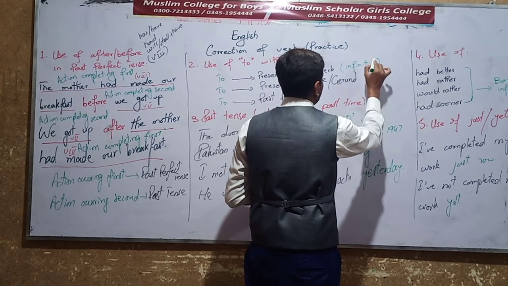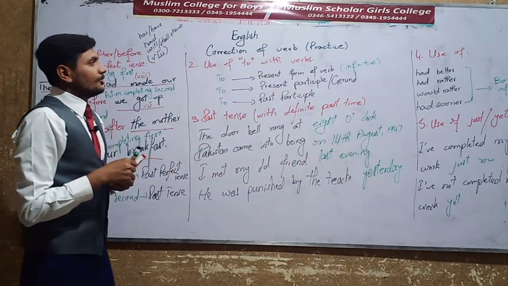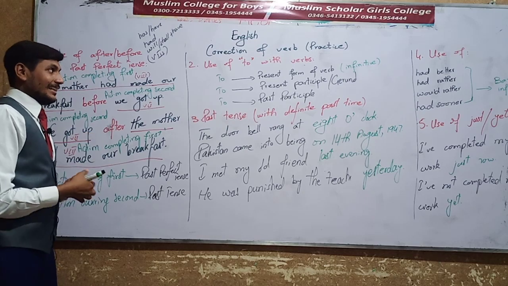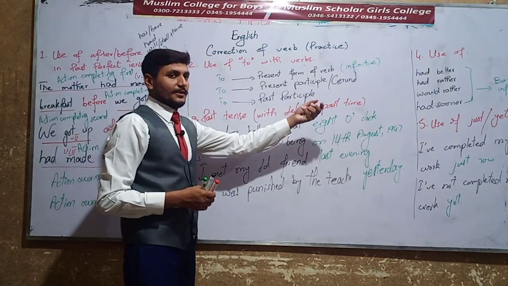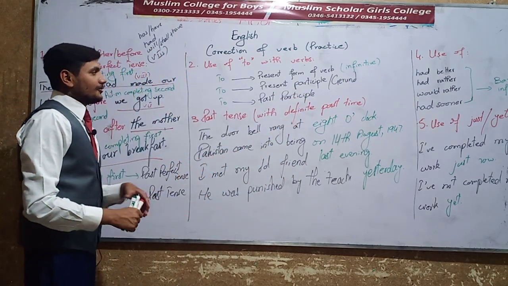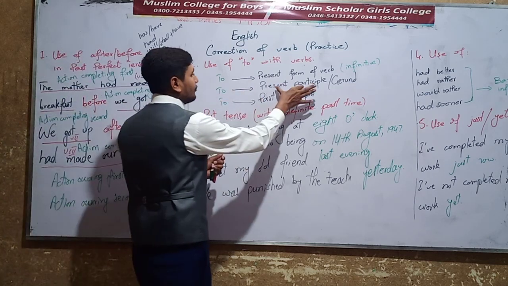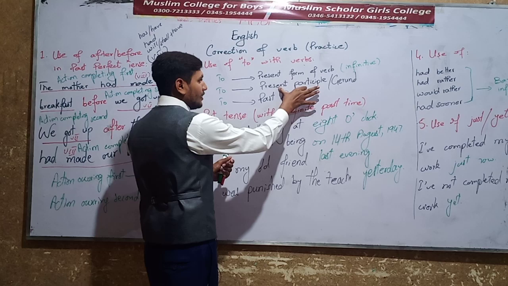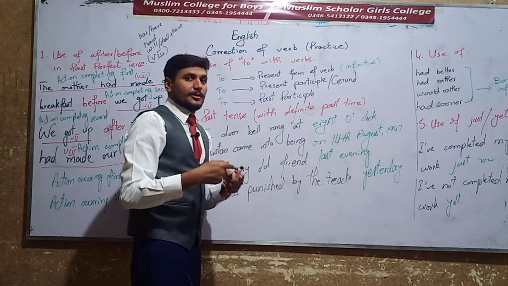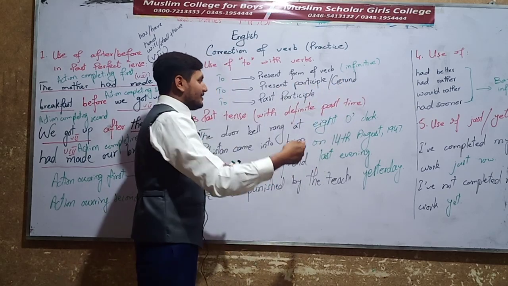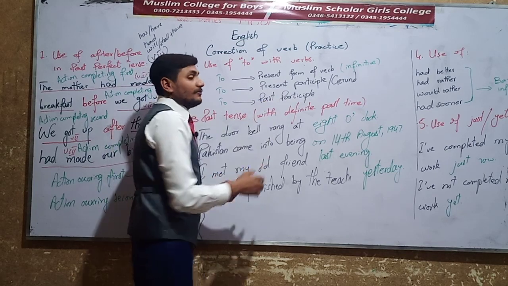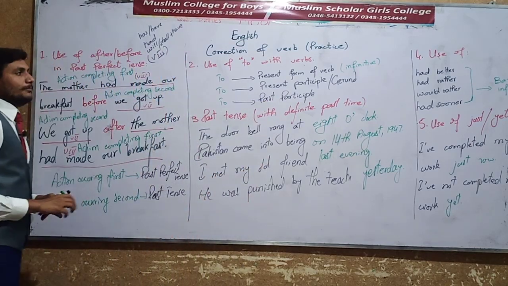For example, to eat, to go, to take rest, to take exercise. These are all infinitives, and they do not move forward and tell you that to can also be used with present participle and gerund, which is also verb's present form plus ing, and past participle, which is verb's third form.